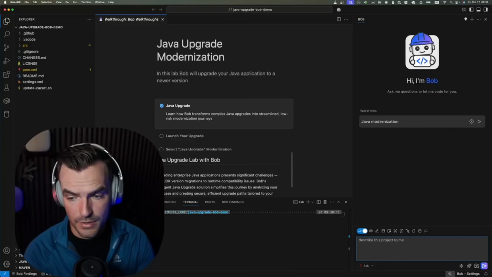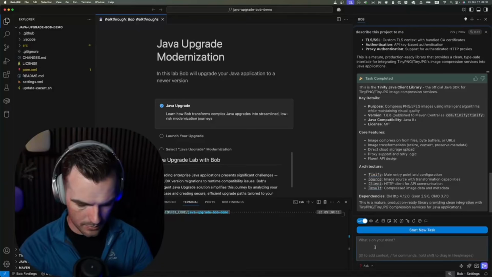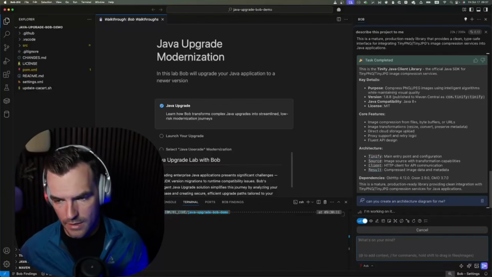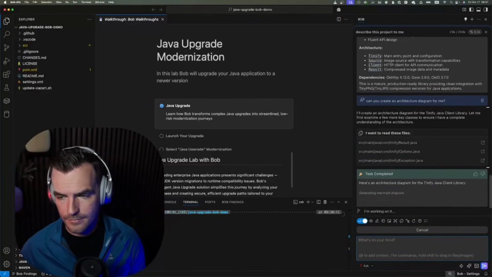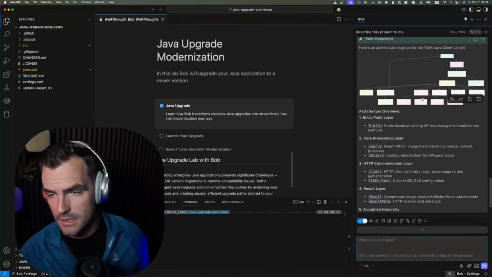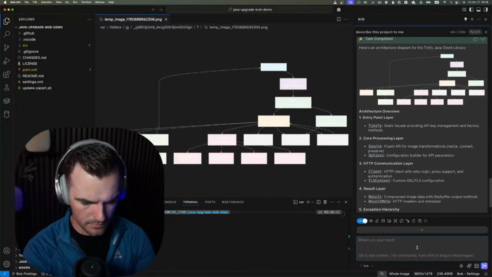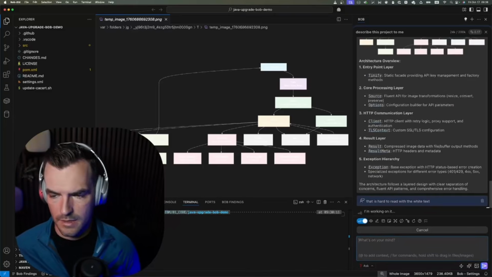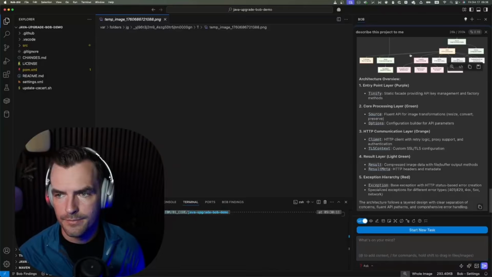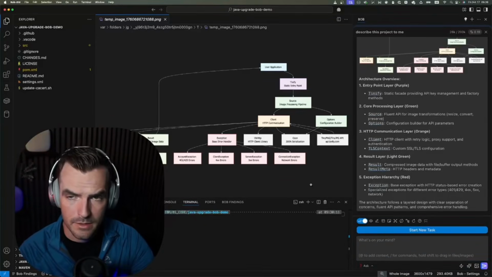Describe this project to me. Pretty simple. Okay, that is a nice little summary, but I would like to be more visual. Can you create an architecture diagram for me? Very interesting. It took it a few tries, but it self-corrected. Okay, that is not really readable. That is hard to read with the white text. There we go. That looks pretty good. And this gave me a pretty good idea of what's actually happening in this code base.